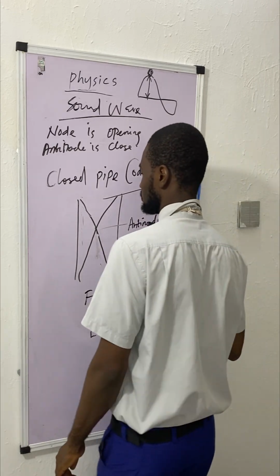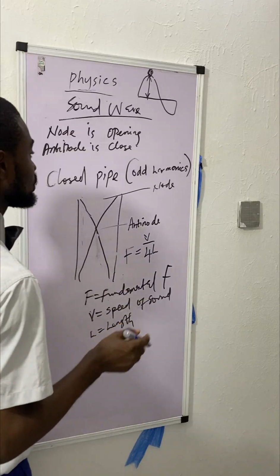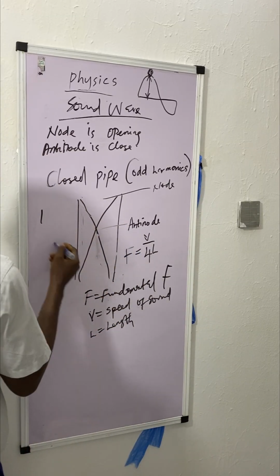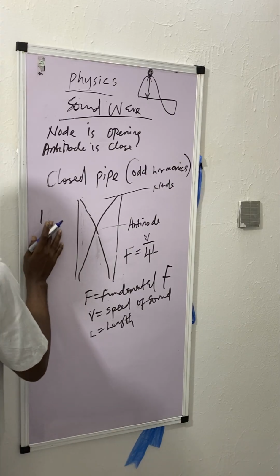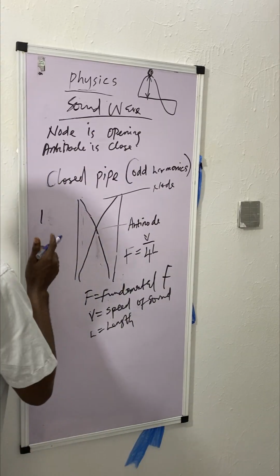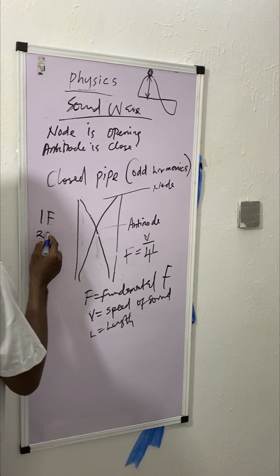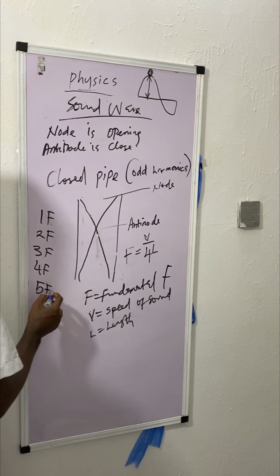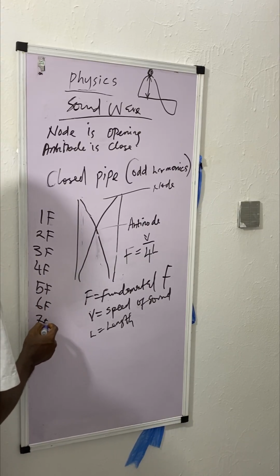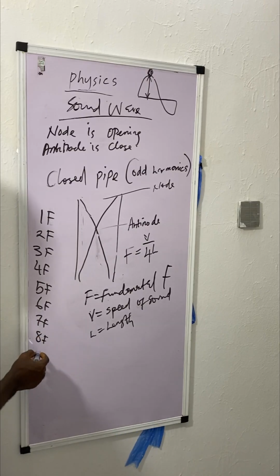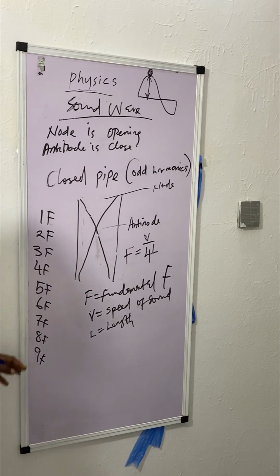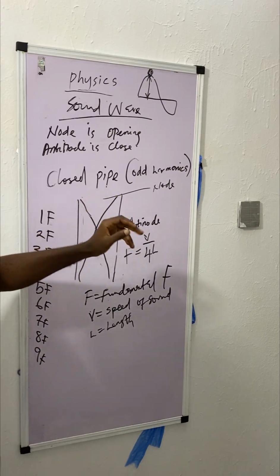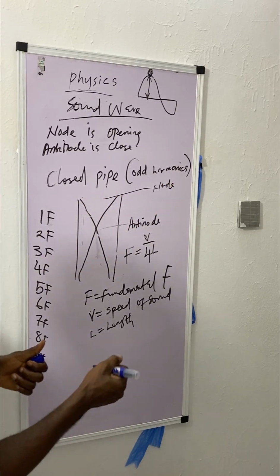So what are the harmonics we have? Let's say we have 1 to 9 harmonics, for example: 1F, 2F, 3F, 4F, 5F, 6F, 7F, 8F, 9F. If we are looking at closed pipe harmonics, remember it's the odd harmonics.